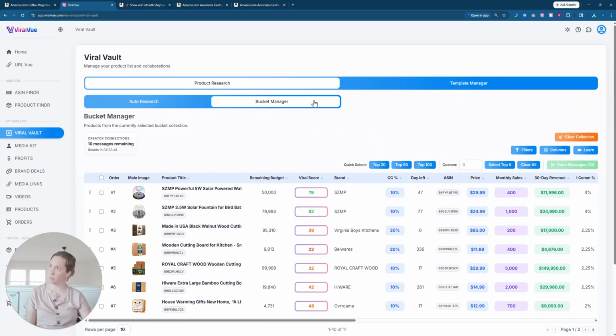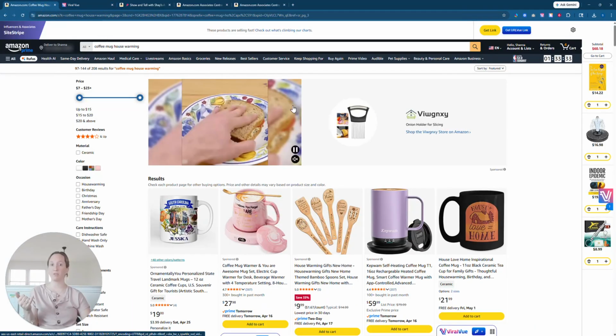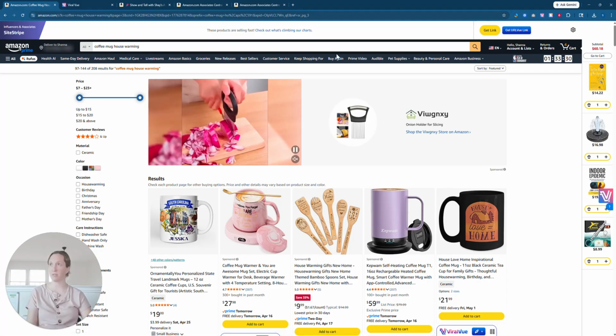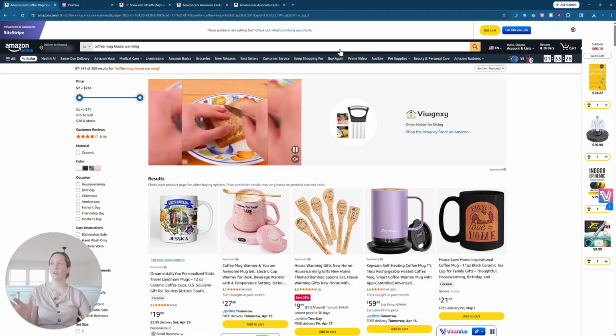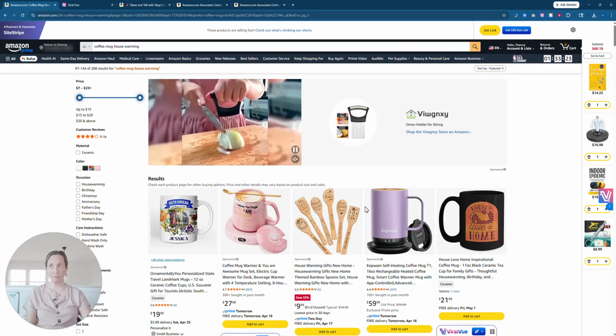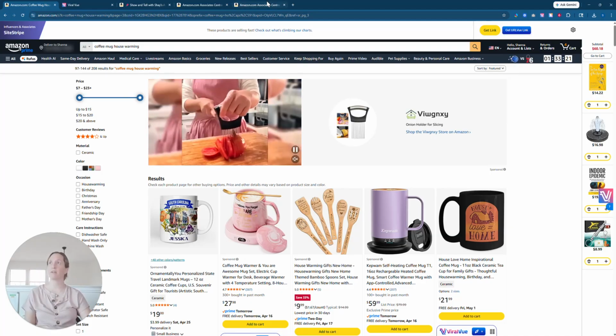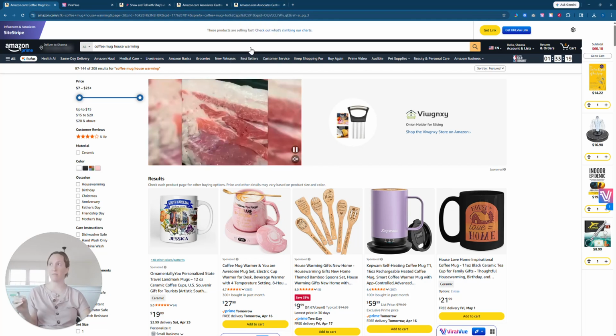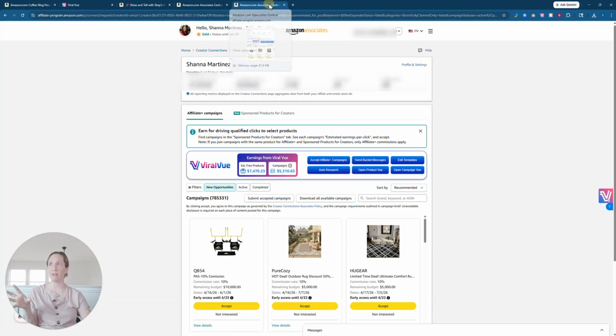So I hope that helps you with what Bucket Manager is. It is basically a way to find products using specific keywords. So if you guys have any of those softwares that tell you popular keywords and things like that, you can come in here, run your search, scroll down, go to pages 1, 2, 3, 4, and 5, and then you're able to find a lot more creator connection campaigns because the algorithm and the search on Amazon's main pages are a lot more efficient and better, in my opinion, than the search in creator connections.